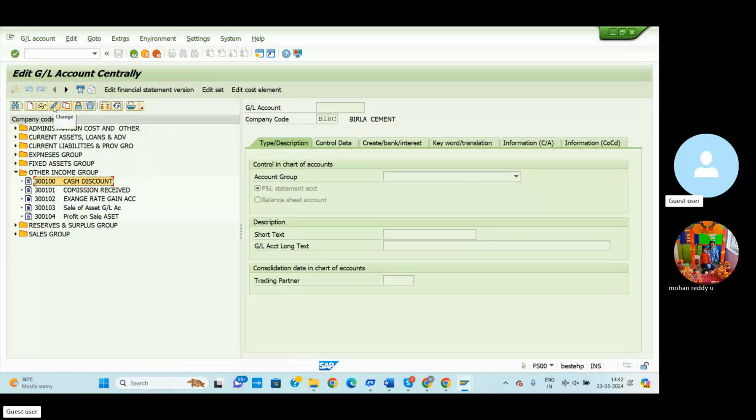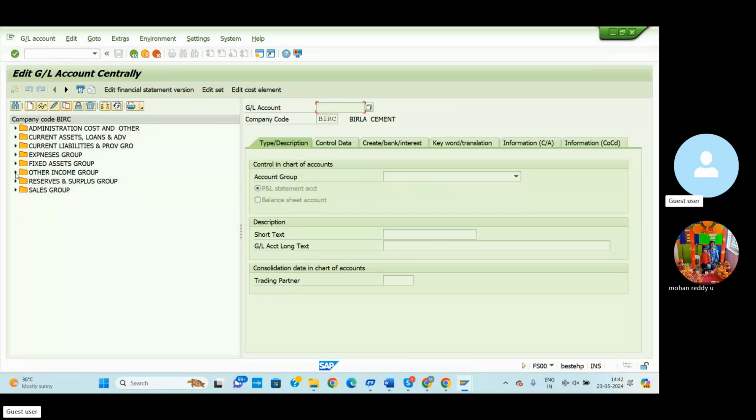So go to this edit option. So other income comes under the profit and loss account. So here we can select other income, profit and loss account. In this way we can see which group a previously created GL account comes under. So again, go to /n FS00.